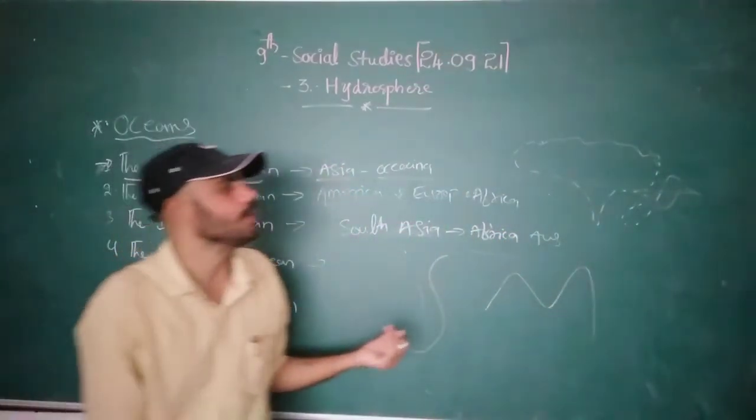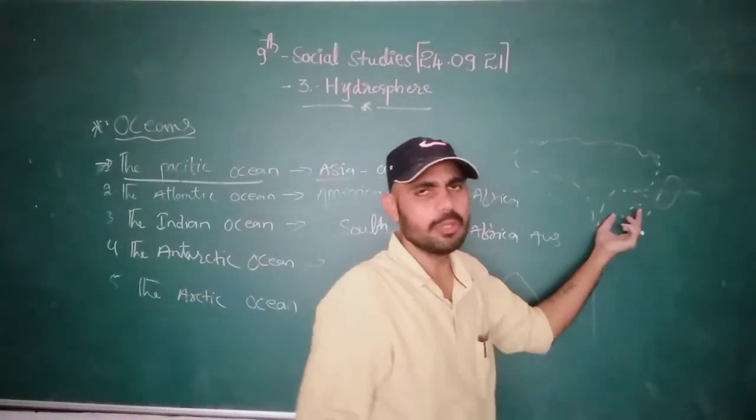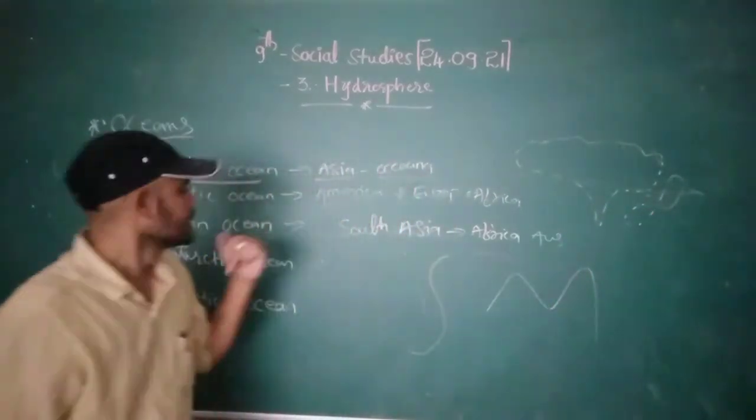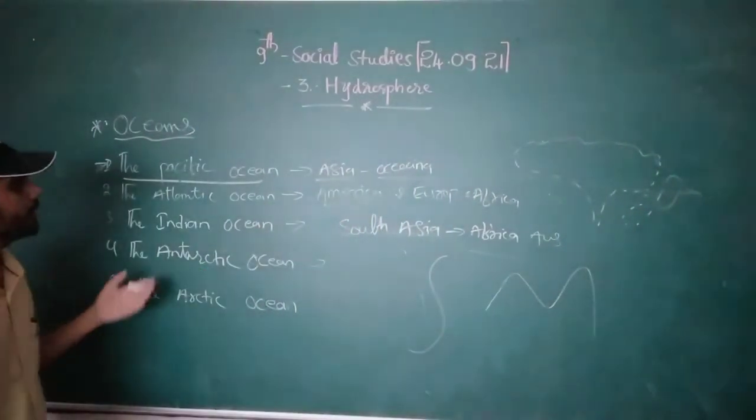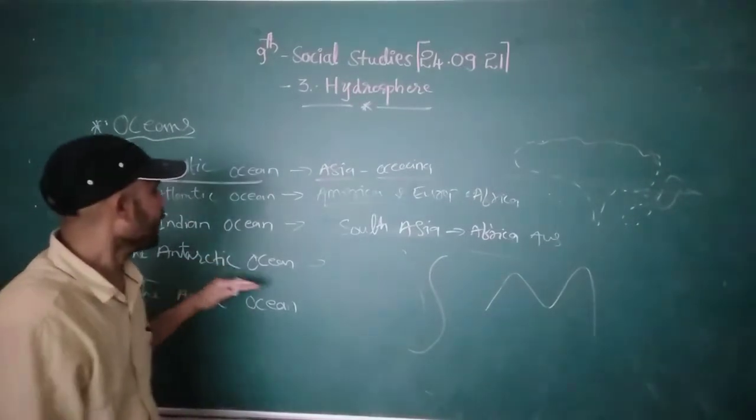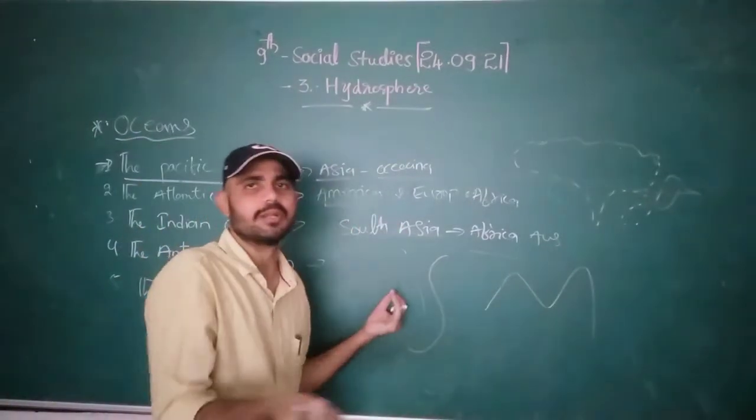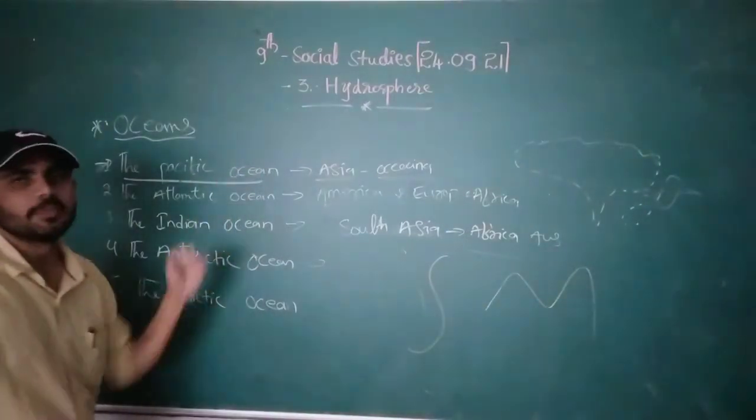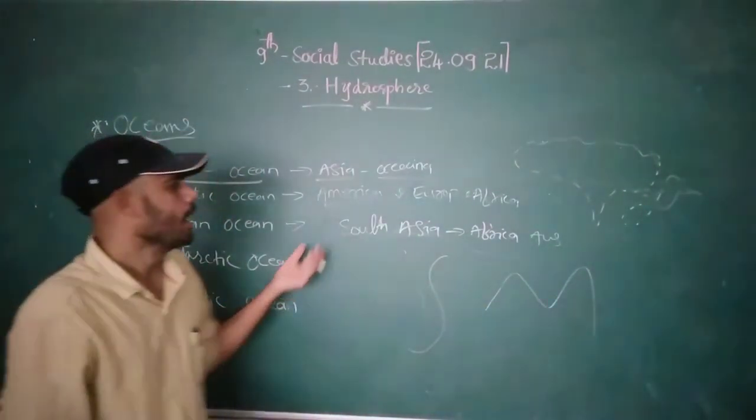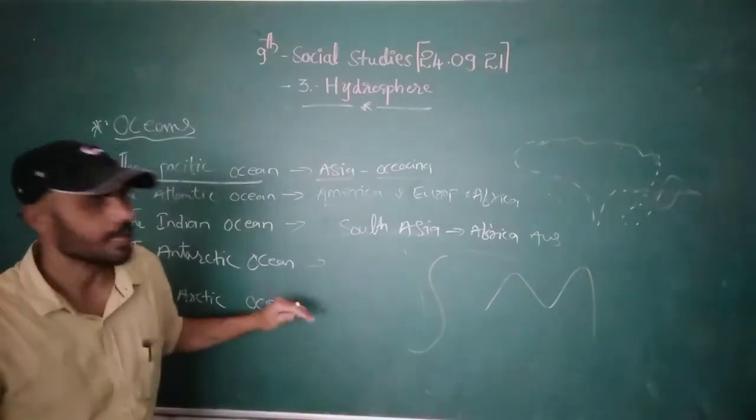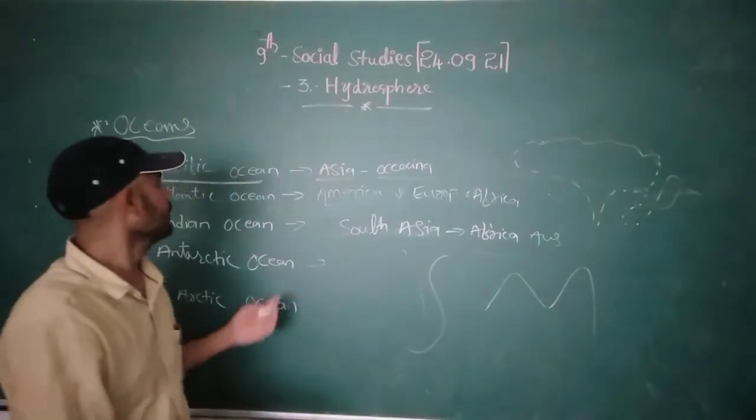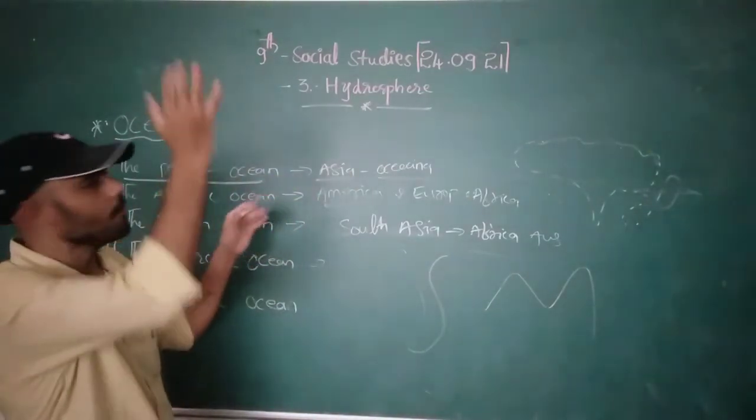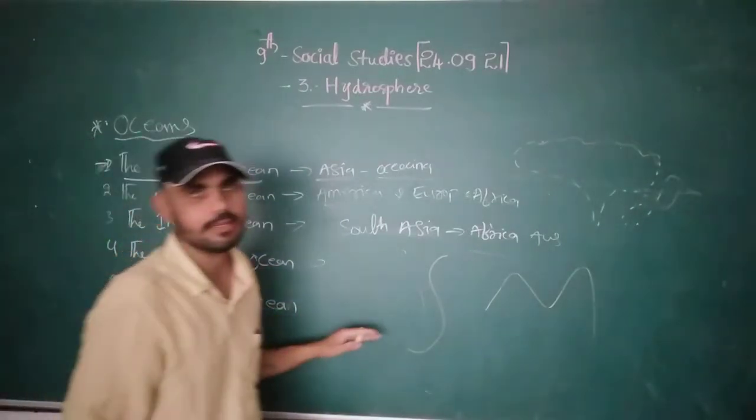All these countries are also in South Asia. Then what is meant by the Antarctic? The Antarctic Ocean is an extension of the Atlantic and the Pacific. In the same way, the Arctic is also an extension in the upper part, extending the Pacific and the Atlantic.